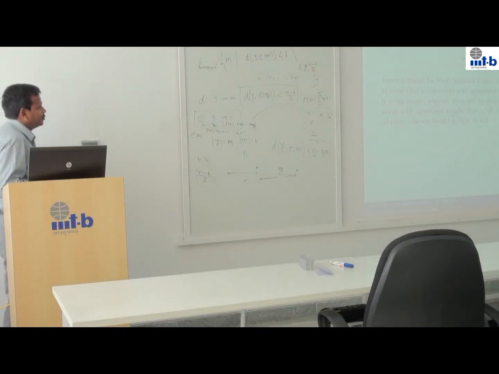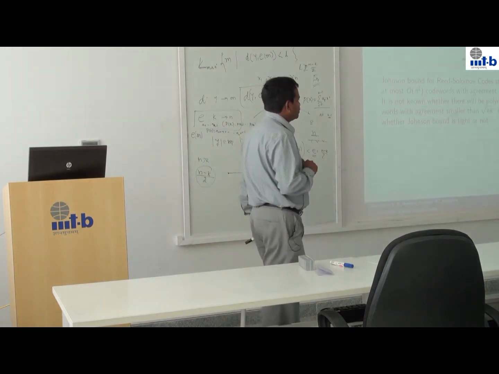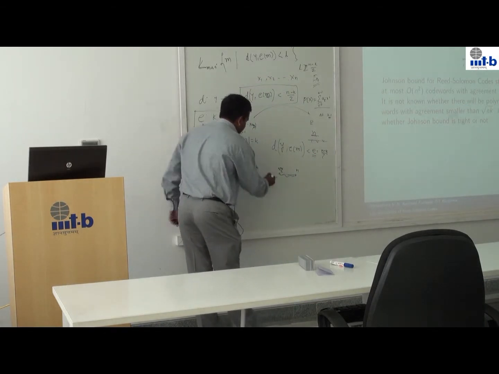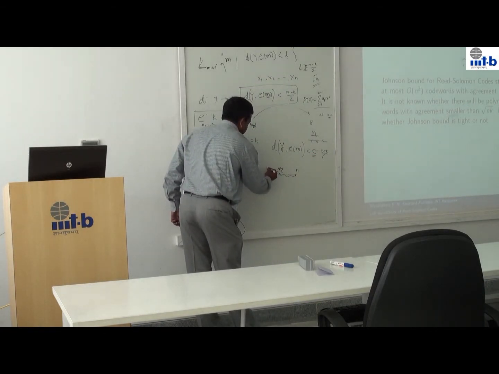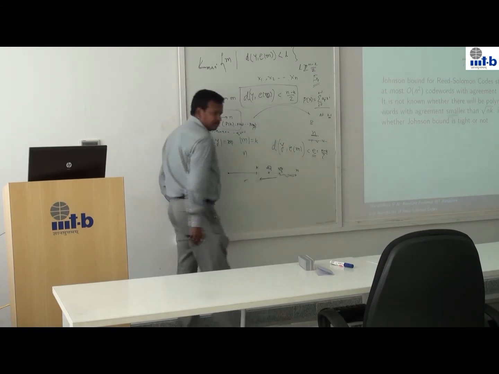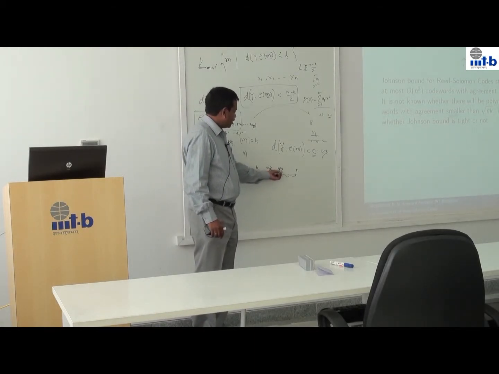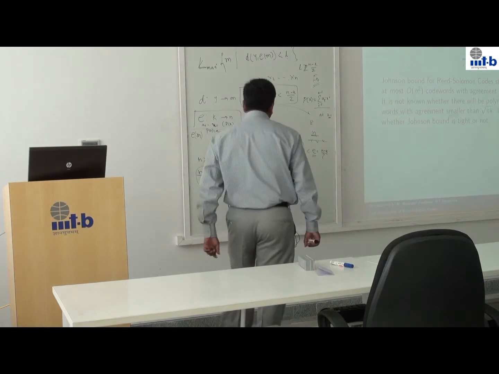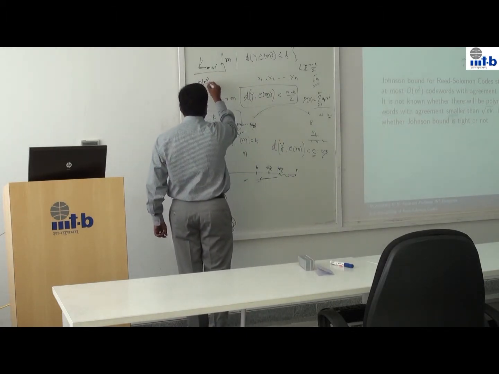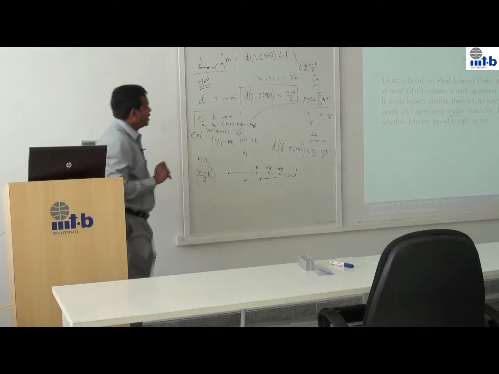This goes back to 1960. This is the well-known Johnson bound for Reed-Solomon codes. What it says is that if you want agreement of square root of nk, which means that you can make n minus square root nk errors, and square root of nk is smaller than n plus k by 2, then the size of the list is order n squared.